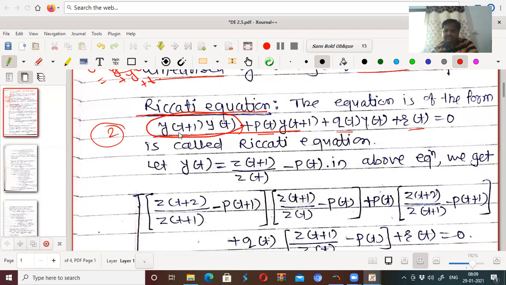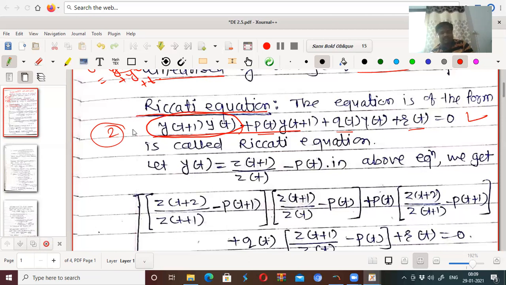If such equations occur, then they are called Riccati equations. This is a special type of nonlinear equation called a Riccati equation.